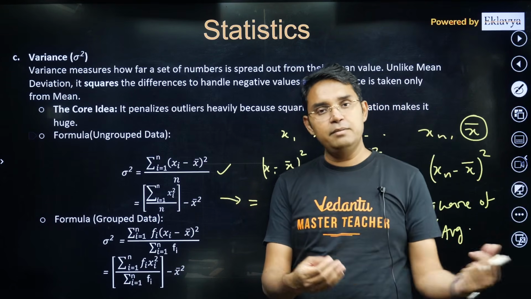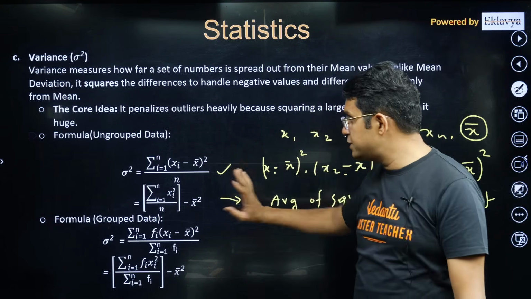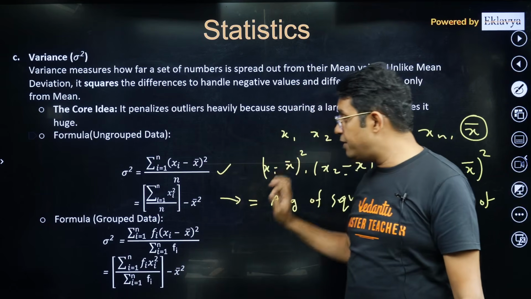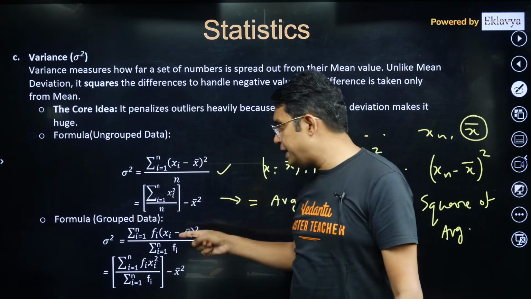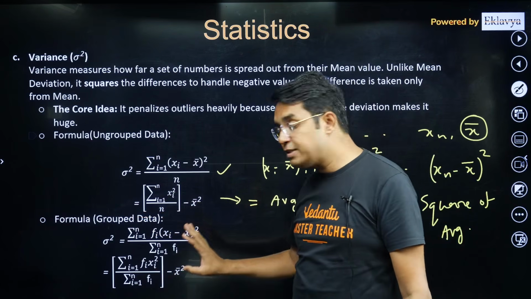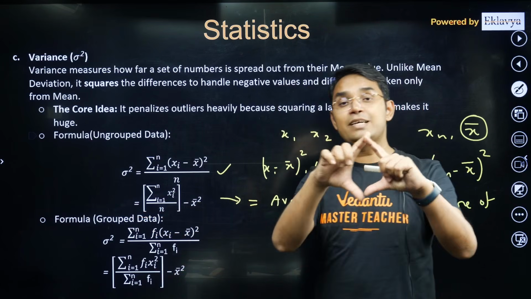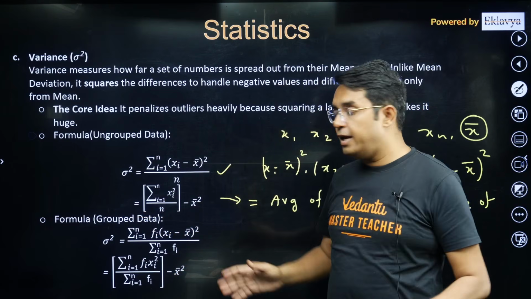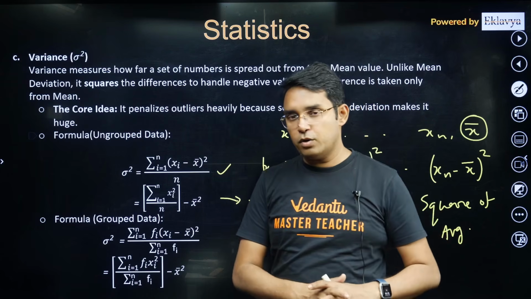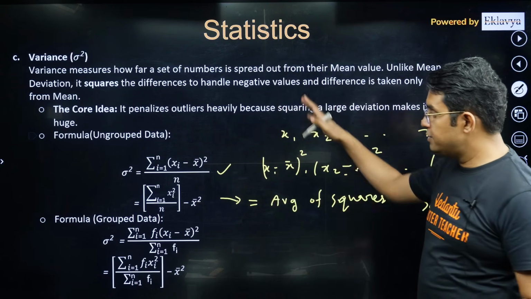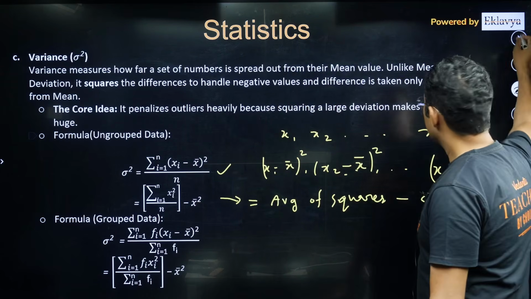You can find this in any book, a very simple proof of this thing. But this is one very important result, I will say. Then for grouped data you just need to multiply by frequency. In case it is given with classes, then you have to choose xi as the mid value of that particular class. So this is how variance is defined.